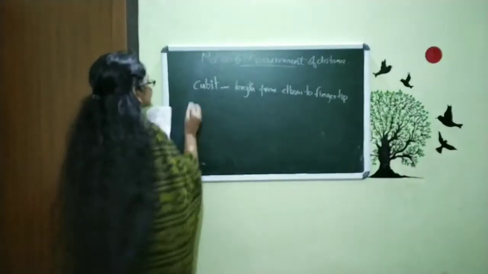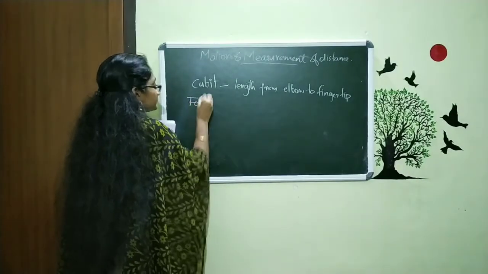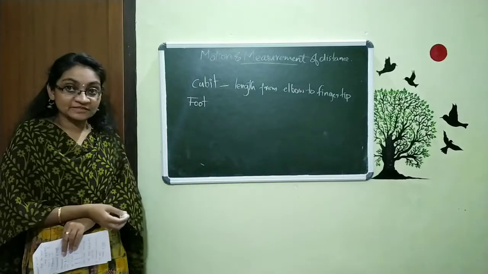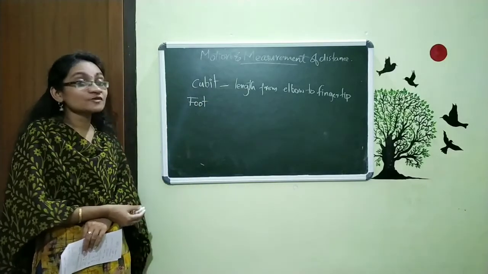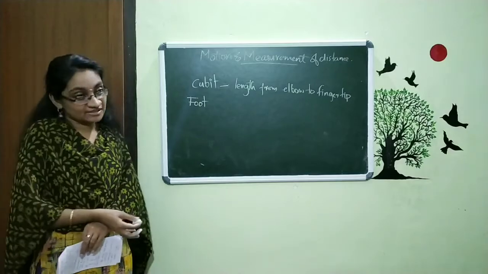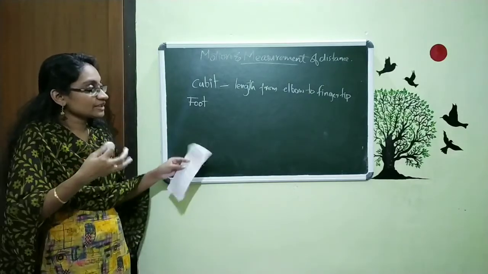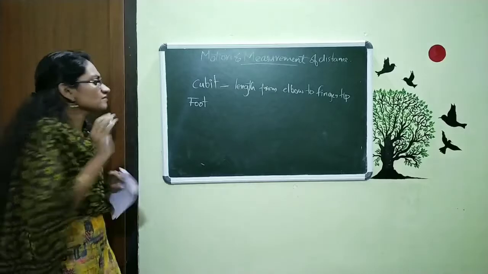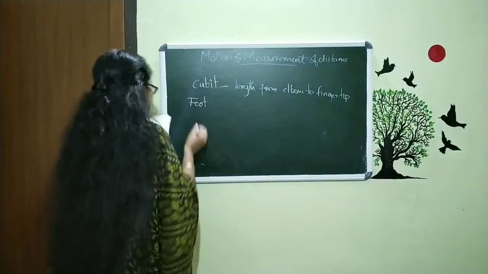Another one is the foot. It is also a type of measurement, and the length of a foot is different in different regions. So we are not talking about the exact length here. So the foot is also a type of measurement.